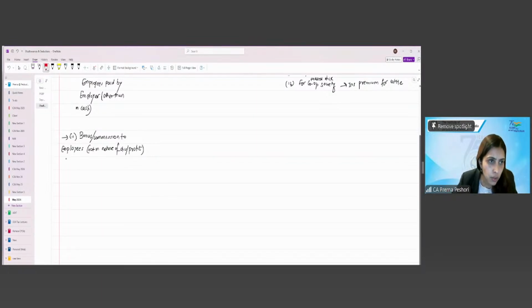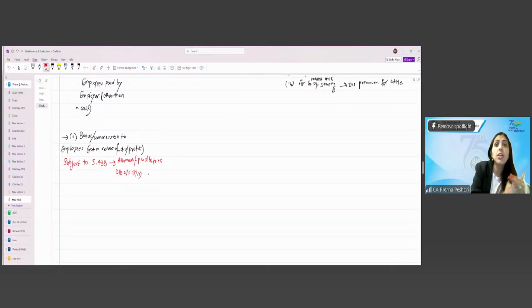So 36(1)(2) deduction is what? Subject to section 43B, which means allowed if paid before the due date under section 139(1). See, this is how you have to correspondingly read.